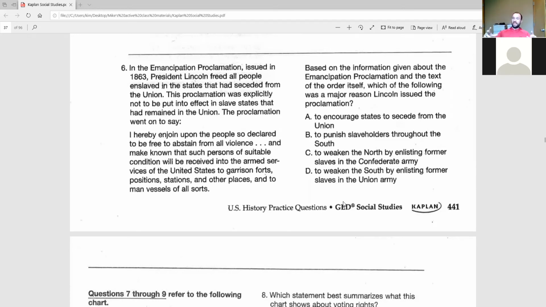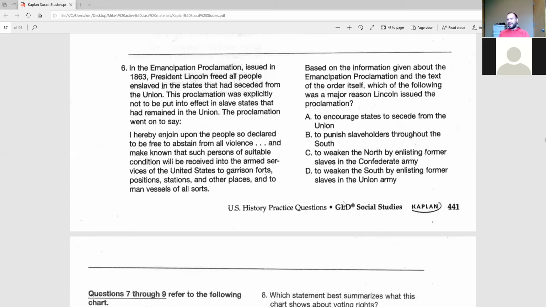And the southern states left the United States to become their own country for a short period of time, which was the Confederate States of America. So if we know that, then it doesn't make sense that he would issue a proclamation to weaken his own country, right? C is definitely wrong, okay?